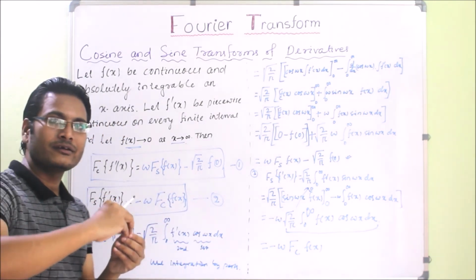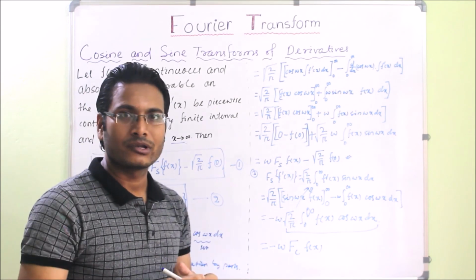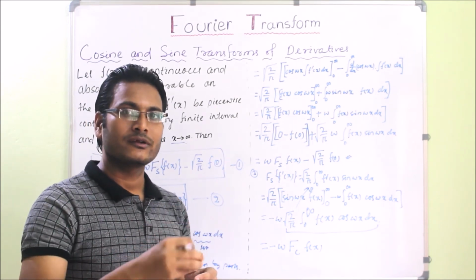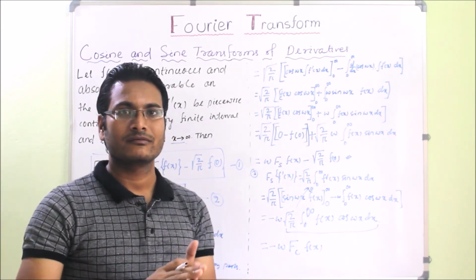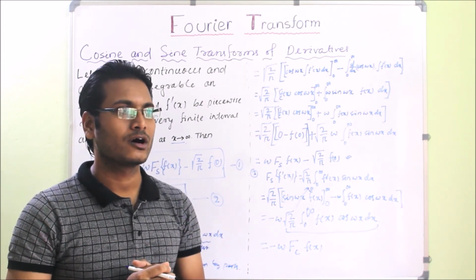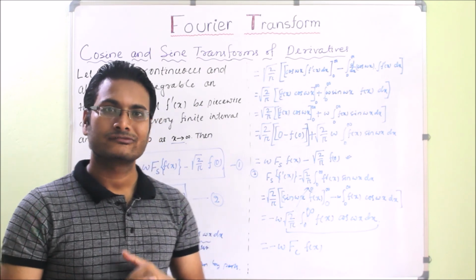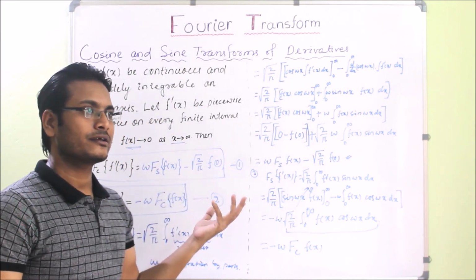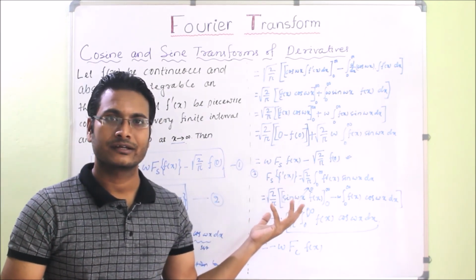So you will get a sequence of formulas. So you have to put the second derivative, then the first derivative, like that you will find the full form of the formula. In this way we will get the transform of derivatives.